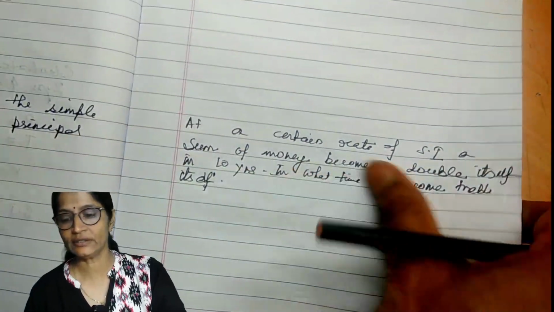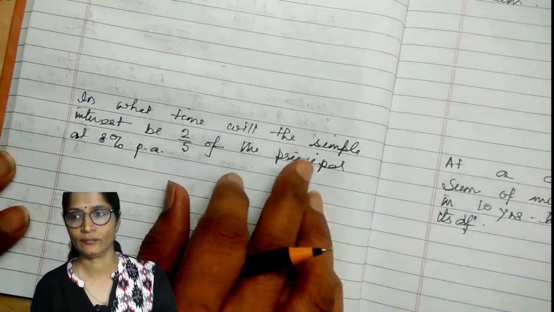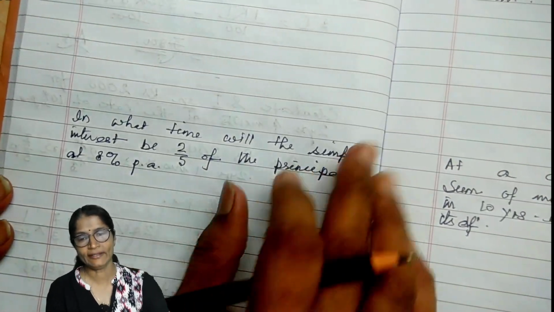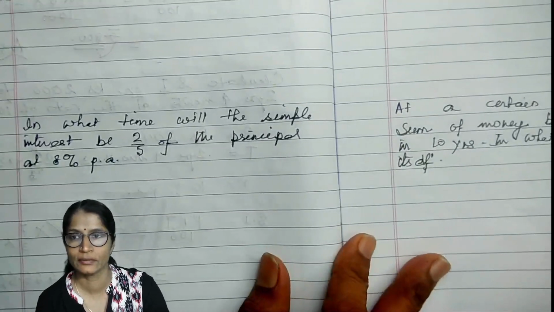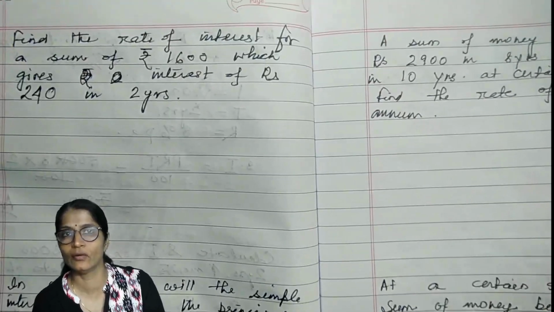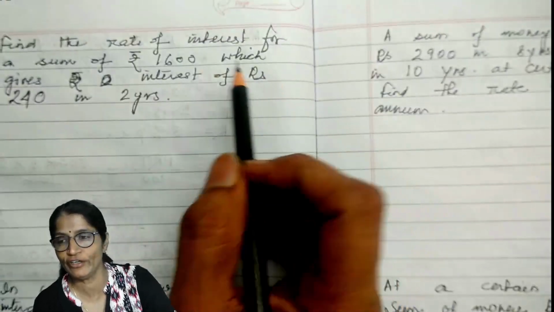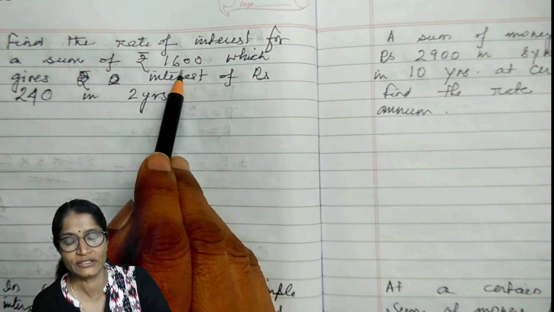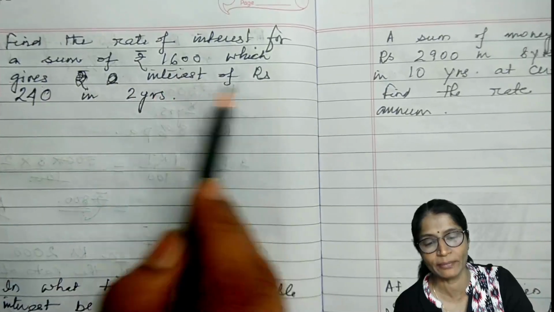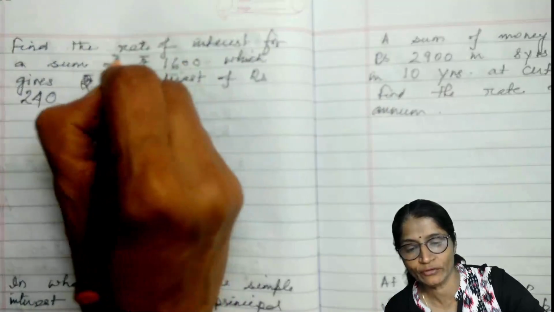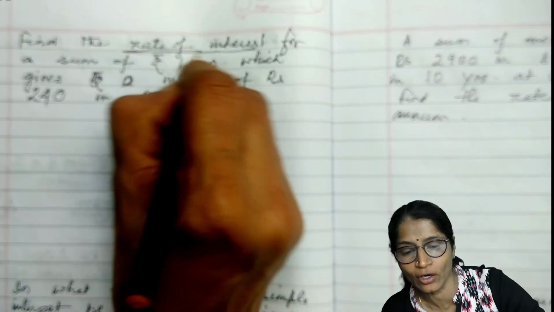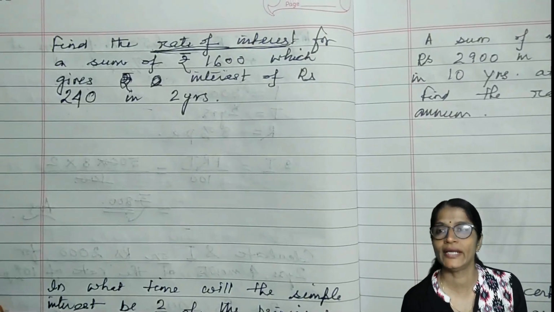Now next is, find the rate of interest for a sum of rupees 1,600, which gives simple interest of 240 in 2 years. Here you have to find out not the SI, but the rate of interest.